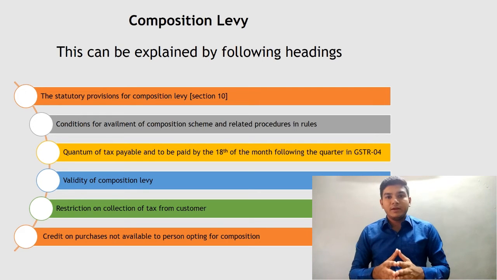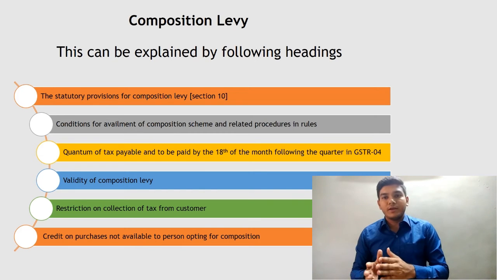Apart from these conditions, there are a few conditions given in the rules relating to composition levy. The next condition is he cannot be a casual taxable person or a non-resident taxable person. I have explained these terms in my earlier video. Next condition is if any person, as on the appointed date, that is on the implementation of GST, is having stock which is purchased from outside the state or he has imported such goods, then he cannot opt for composition scheme till he clears such goods.